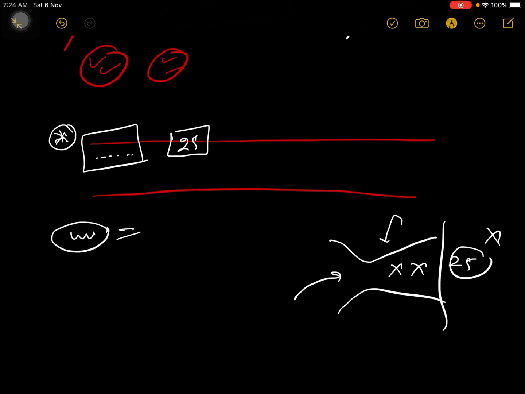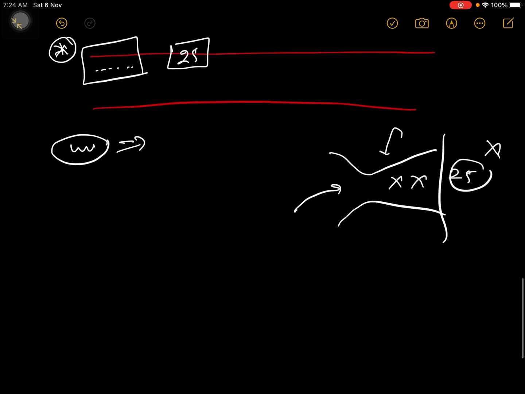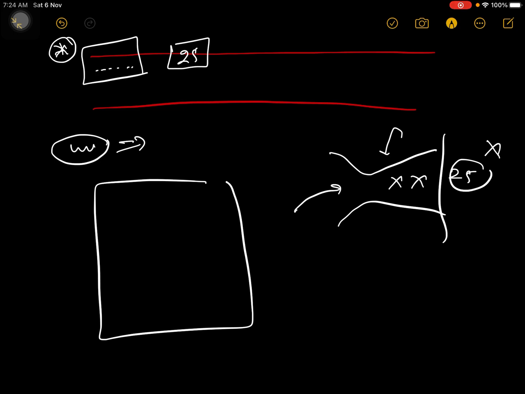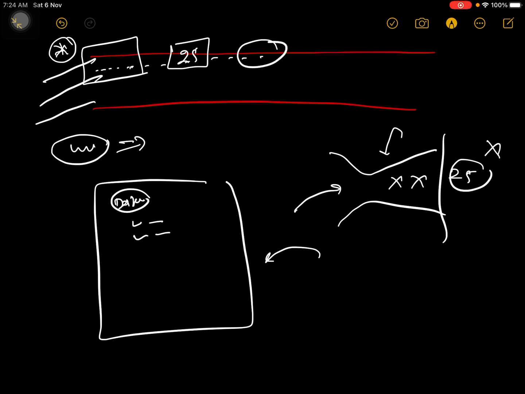It should be like a printed notebook, your scribble pad in your GATE exam. Suppose it's a page, so you write properly, very neat and clean. Data given: what is the data given? Nozzle area is this much, exit pressure is this much. So that if there is a need, if you feel any logic is not working and you should solve this question one more time, you should not read the question again, because the question contains so many words.